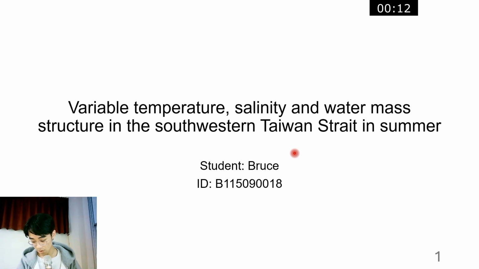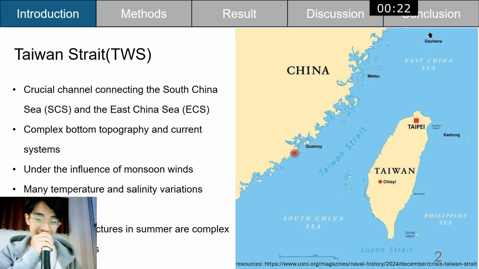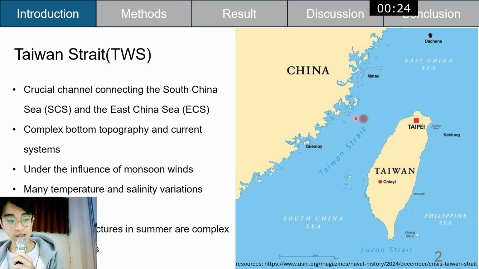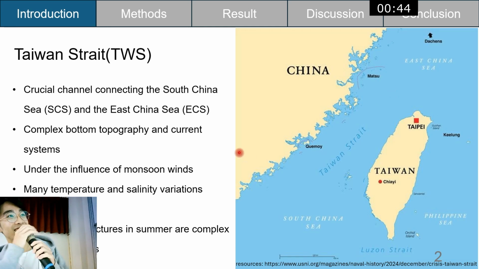First of all, the study is in the Taiwan Strait. What is the Taiwan Strait? Where is it? It is over here. It is a crucial channel connecting the South China Sea and the East China Sea. It has a complex bottom topography and current systems, such as the China Coastal Current. And this place is under the influence of the monsoon wind.